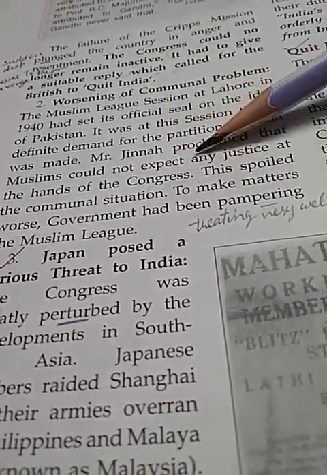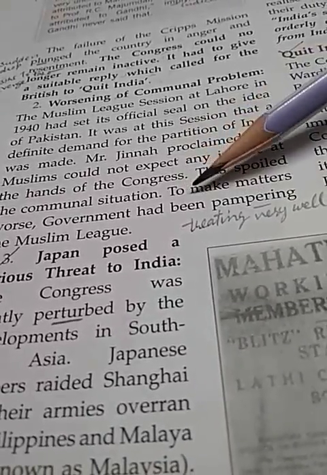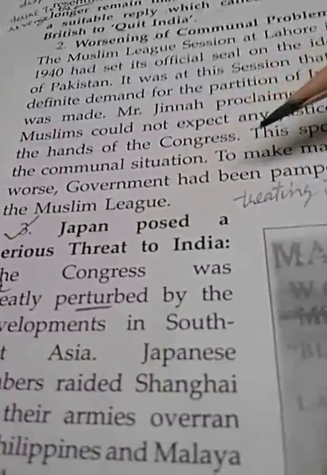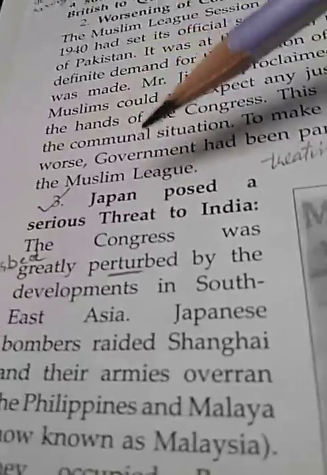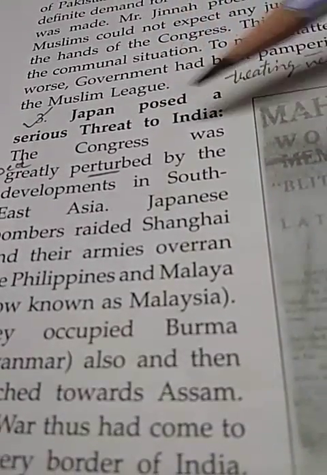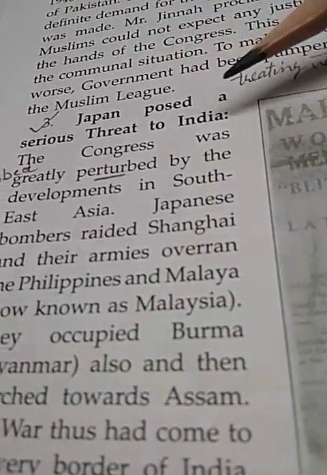So the British government started to pamper the Muslim League, meaning they started to treat them well so that the British could use Muslims against the Indians. And third was that Japan posed a serious threat to India.